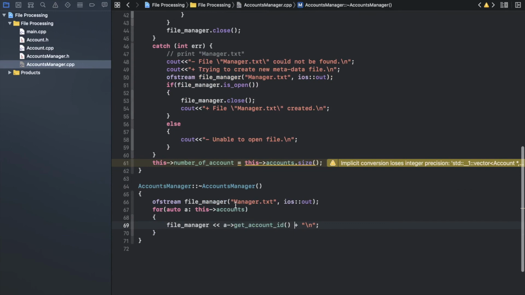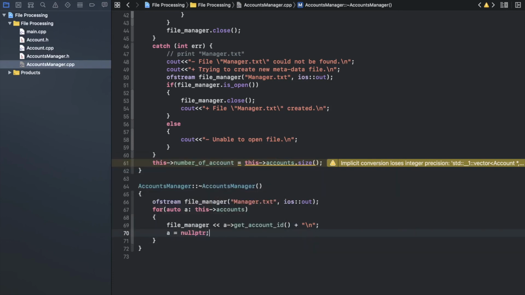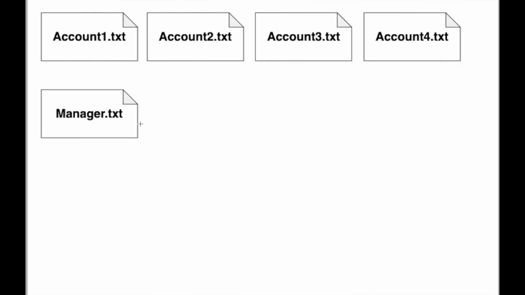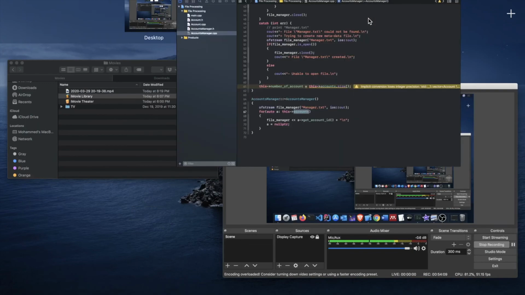So here I did that thing. I will write account ID and what? \n, which is new line. Now I want to free that pointer. Because it's a pointer, I say what? null_ptr. Okay, so here each iteration I will load an account from the list of accounts, and I will write inside that file the created accounts at running time before I leave my application. Nice.